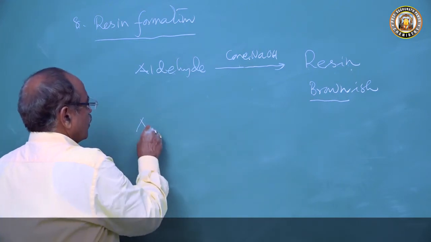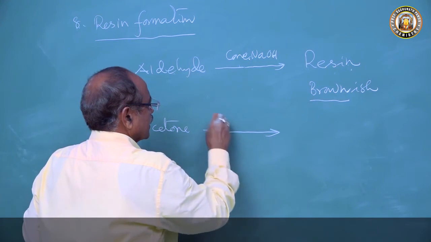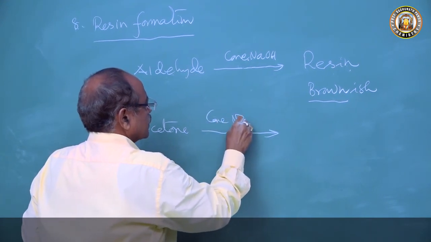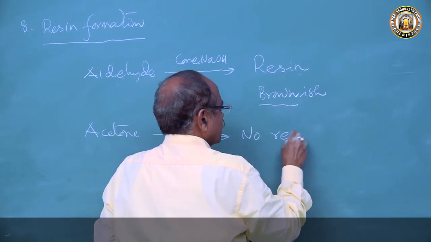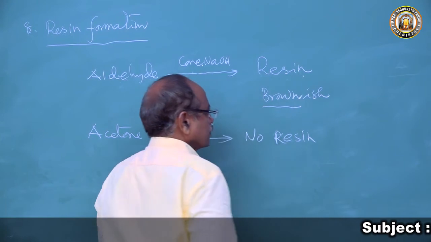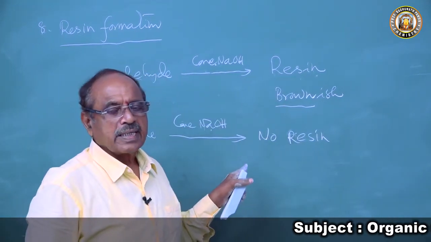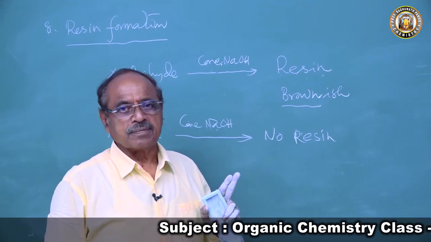Acetone does not form resin. If you take acetone and treat it with concentrated sodium hydroxide, there is no resin formation. But the important reaction is that of formaldehyde.